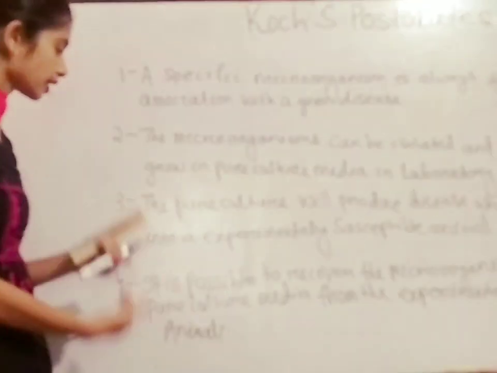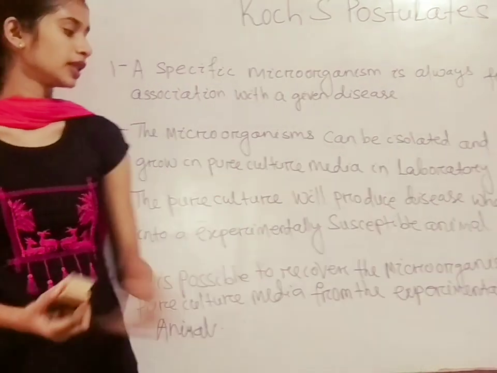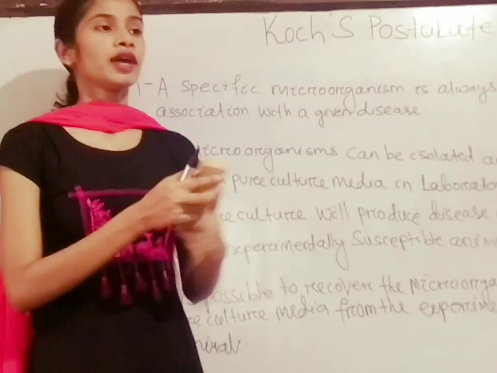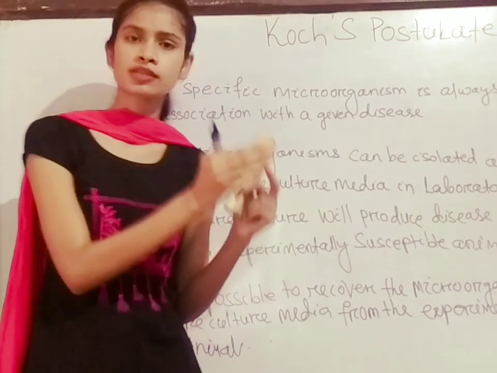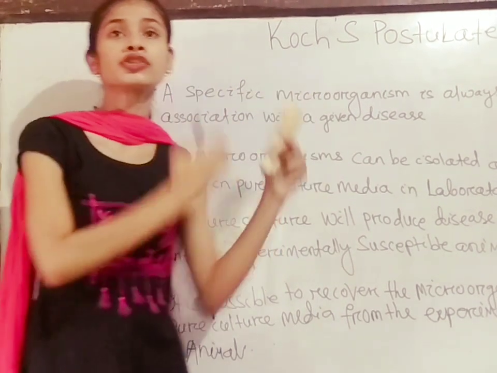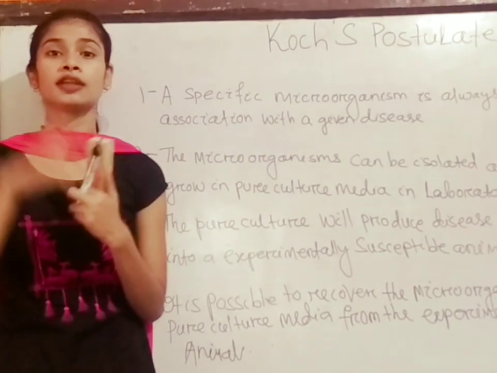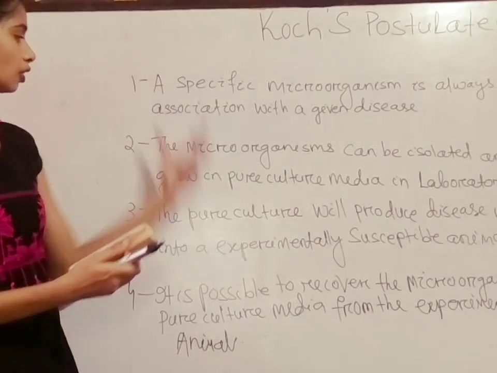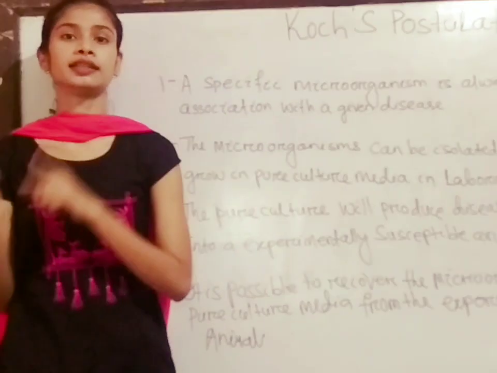And the fourth one is that it is possible to recover the microorganisms in pure culture media from the experimentally susceptible animal. When we find that the experimentally healthy animal is infected, from this infected animal we will also recover the same microorganism which was found in the first one. These are the 4 postulates of Koch about the relationship between the causative agent and the disease.